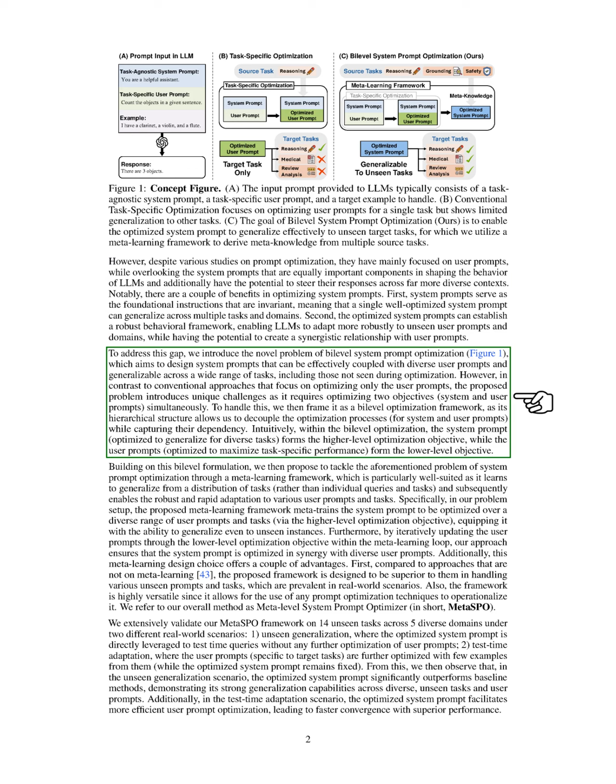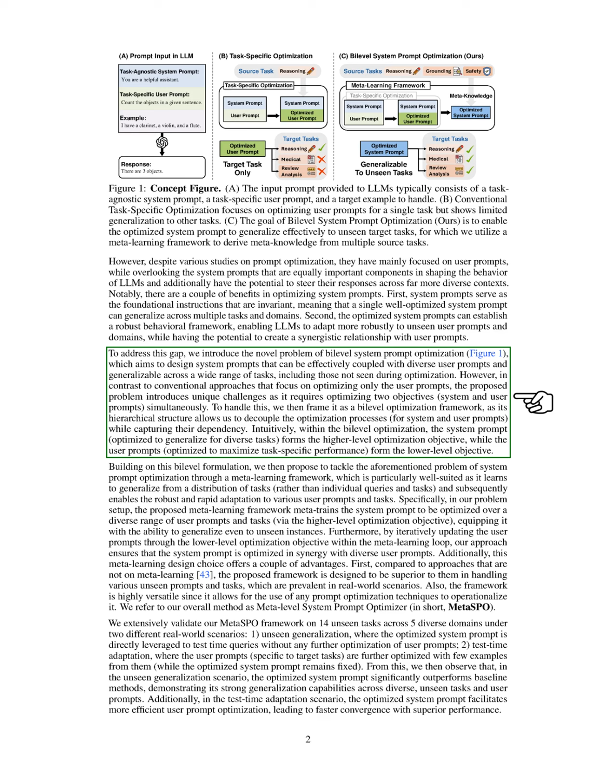To fill this gap, we introduce the concept of bilevel system prompt optimization, which aims to create system prompts that work effectively with various user prompts and can generalize across many tasks, including those not encountered during optimization. Unlike traditional methods that only optimize user prompts, our approach faces unique challenges as it requires simultaneous optimization of both system and user prompts. We frame this as a bilevel optimization problem, where the system prompt serves as the higher-level objective and the user prompts as the lower-level objective.